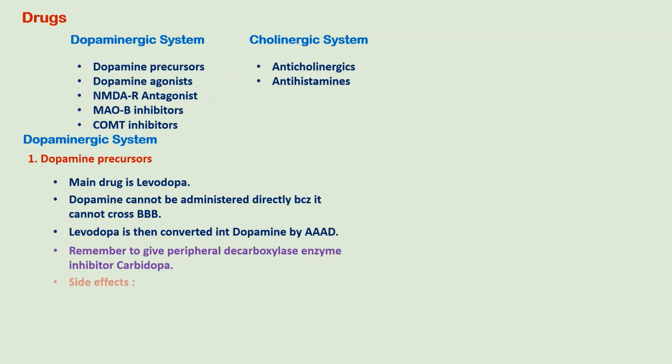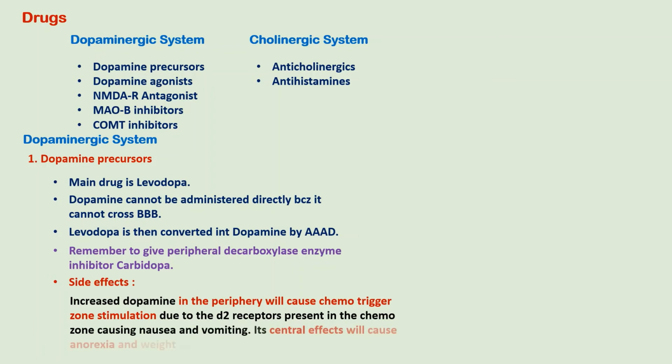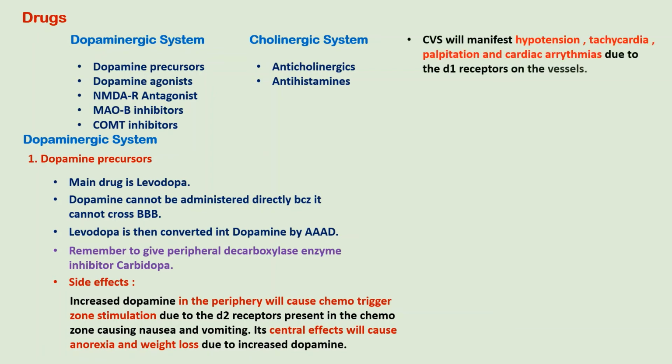Now about the side effects, it shows both peripheral and CNS side effects. The peripheral side effects include nausea, vomiting, and this is due to its action on the D2 receptor. And the CNS side effects are anorexia, weight loss, and this is due to increased dopamine. The cardiovascular system will manifest hypotension, tachycardia, that is a reflex tachycardia, palpitation, and cardiac arrhythmias due to D1 receptor on the blood vessels.